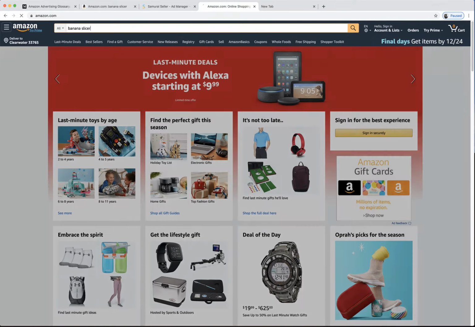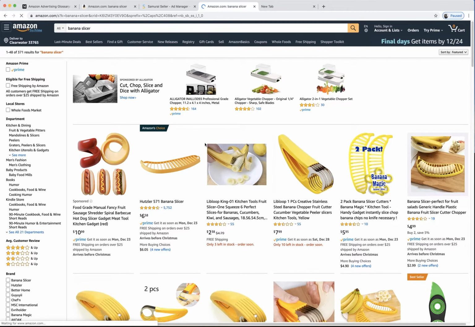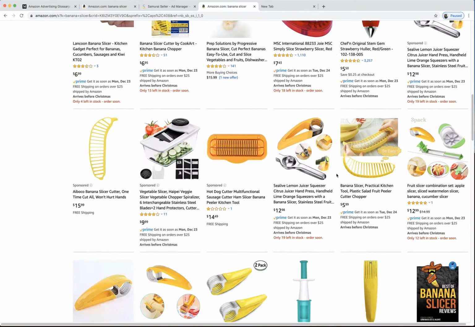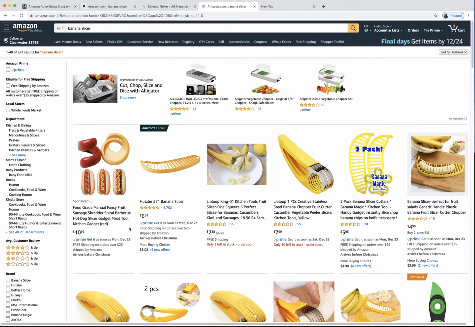So if I search banana slicer, you can see that this product I think is a fake. Not a lot of people buy this product, to be honest. It's one of the reasons I use it. It's just funny. But this is not a banana slicer at all. I don't even know what this is. A sausage shredder. This guy's not getting a lot of clicks, but he's probably putting a big budget on there.